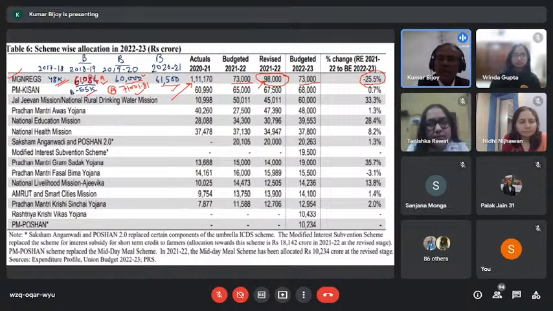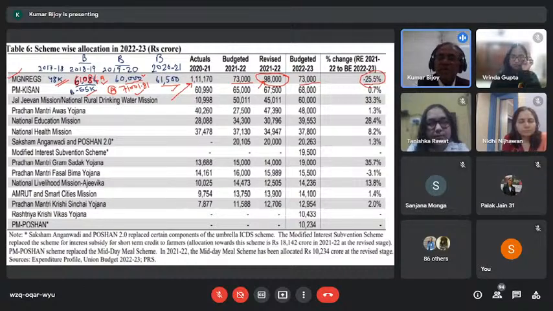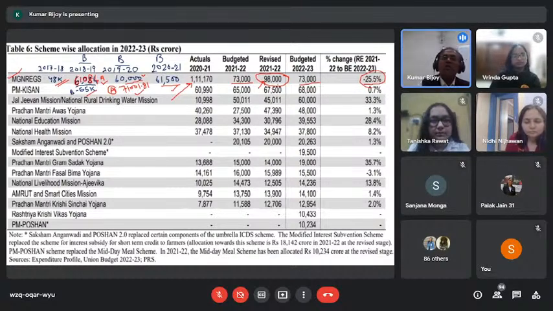I'll try to highlight one more point from MG Narega here. MG Narega is in no way a rural employment guarantee, okay, employment provision. It is only a rural employment guarantee. Means if money is spent, it doesn't mean that production is taking place, because you have promised that if someone is not getting a job, they will still get income on a daily basis, at least for 100 days in a year. Distribution of money is in no way a signal that people are employed.